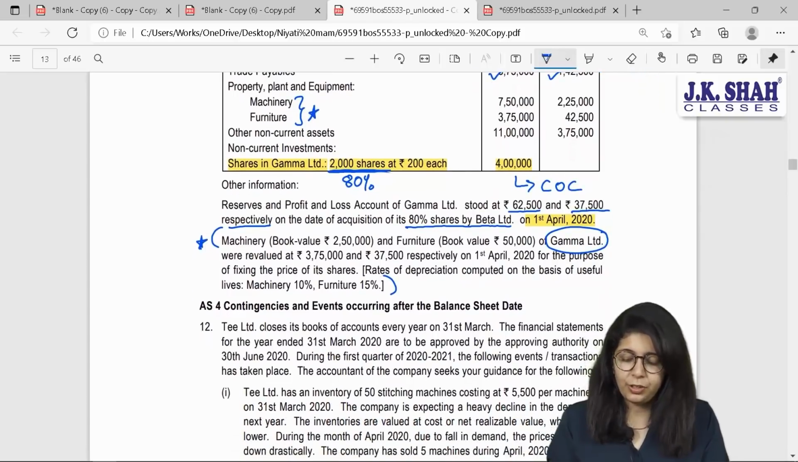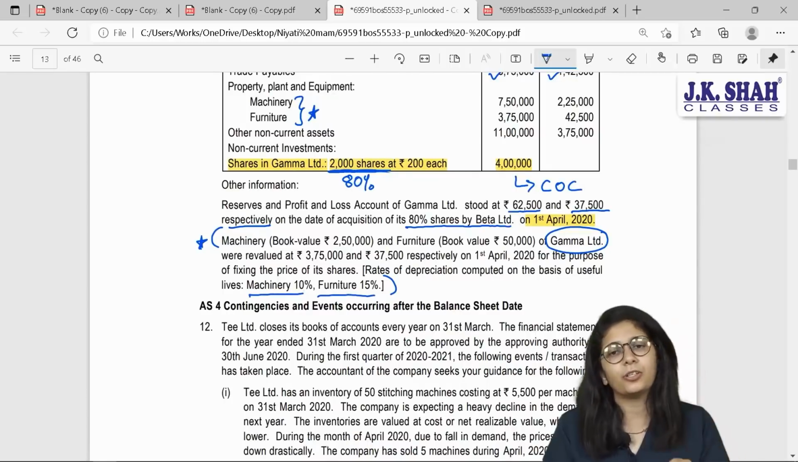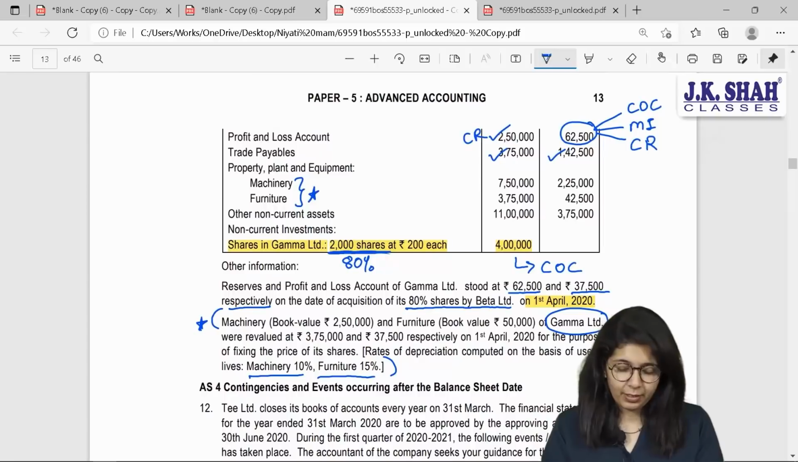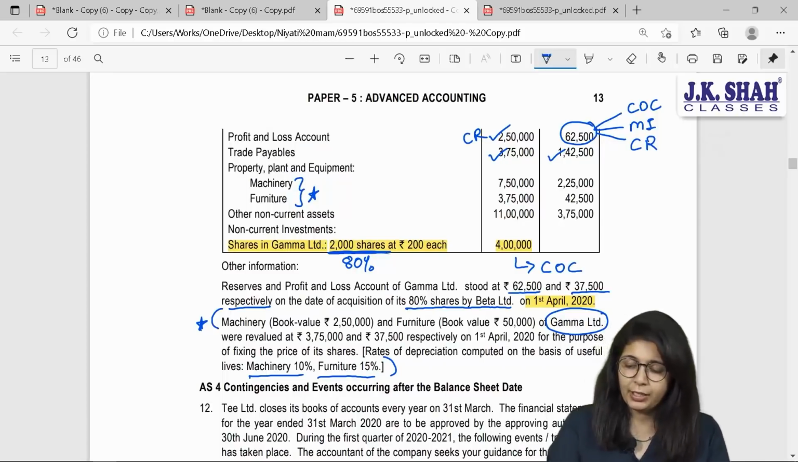Further, they have said the rates of depreciation computed on the basis of useful lives are 10% for machinery and 15% for furniture. These are the percentages calculated. Yes. Now Beta, take your calculators. Book value was 2,50,000 for machinery. So for the whole year, I would have charged 10%, that is 25,000. And at the end of the year, my value of machinery will be 2,25,000.